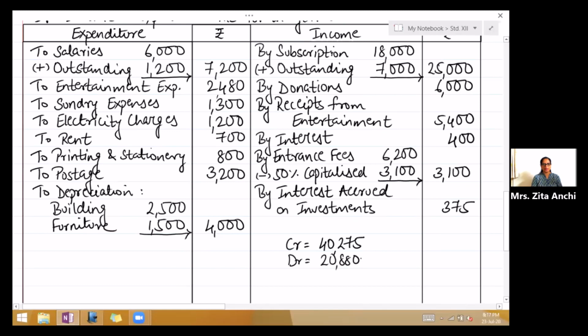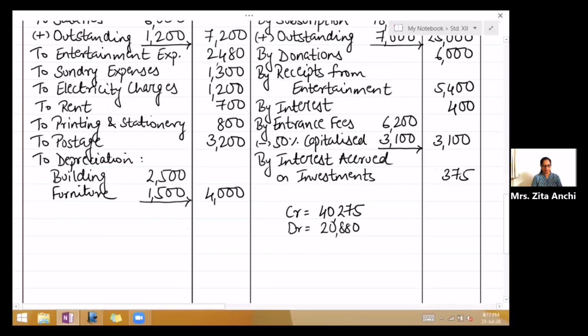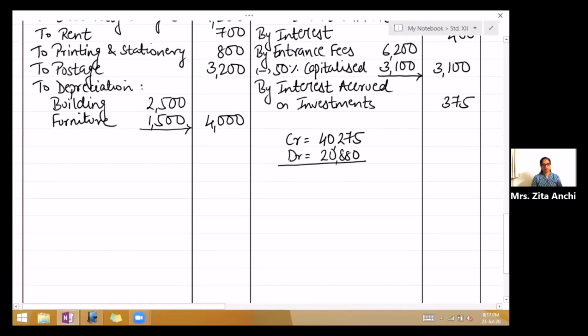Debit is less, again income is more. So you will be getting a surplus. 19,395. So again right there, credit side total 40,275.